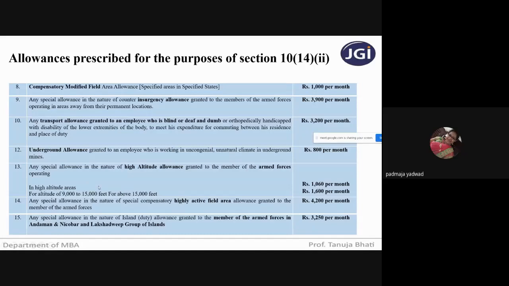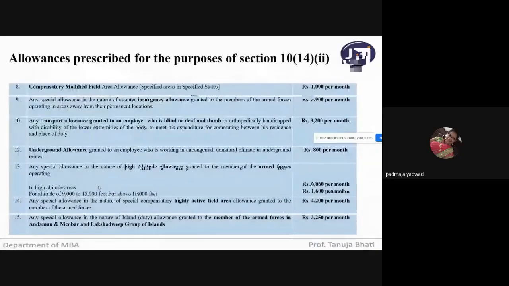Ma'am, I have a doubt. Yeah, tell me. Ma'am, under section 16, there is a professional tax which is charged. So, for a salaried person, why is the professional tax charged, ma'am?